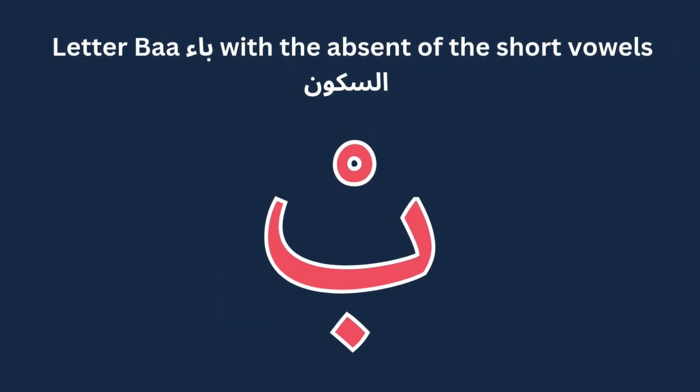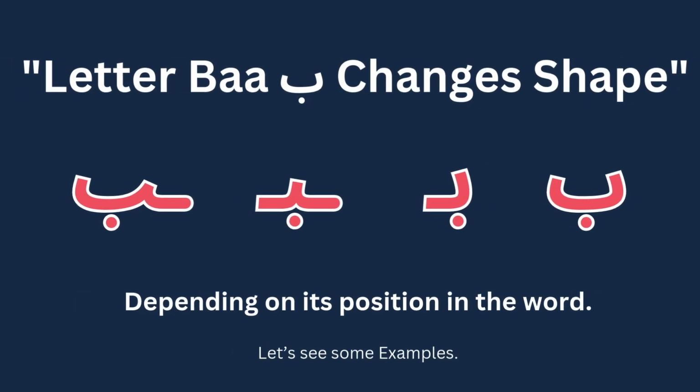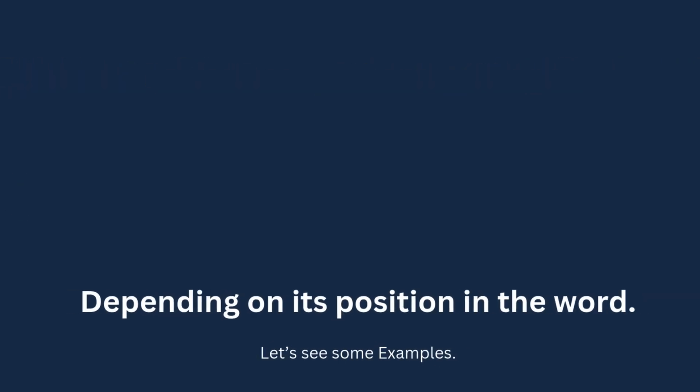The sound of the letter ba with the absence of the short vowels, which means as-sukun, is ab. Letter ba changes shape depending on its position in a word.